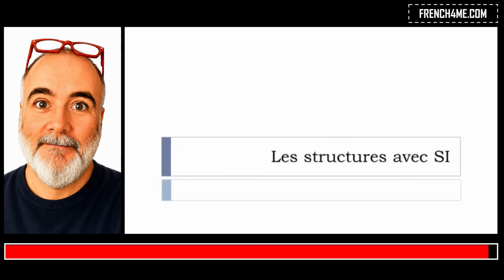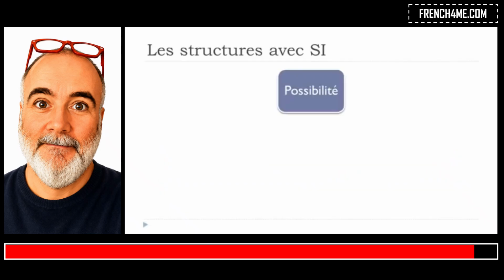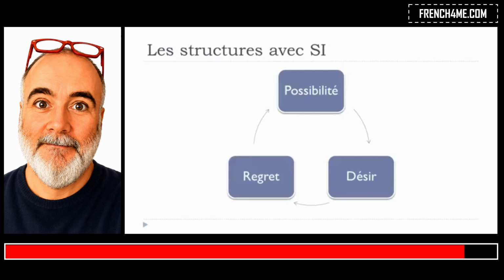And in this lesson we'll see together how to construct these structures or sentences when you want to start with if. If in French it's si. Okay, so les structures avec si. So let's start now. The first option we'll have is if we want to express la possibilité. The second one, le désir, and the last one, le regret. Okay, so possibilité, possibility, désir, desire, and then regret, regret. And so we'll start with la possibilité.